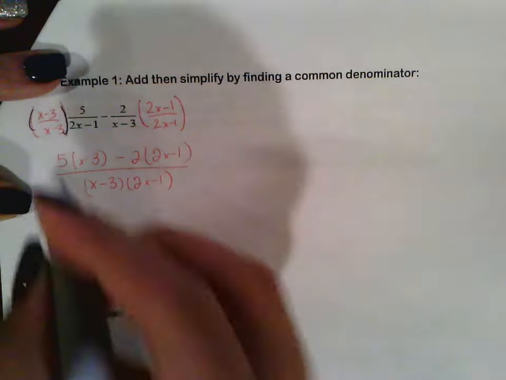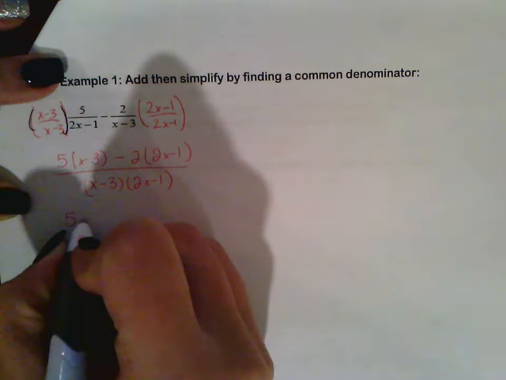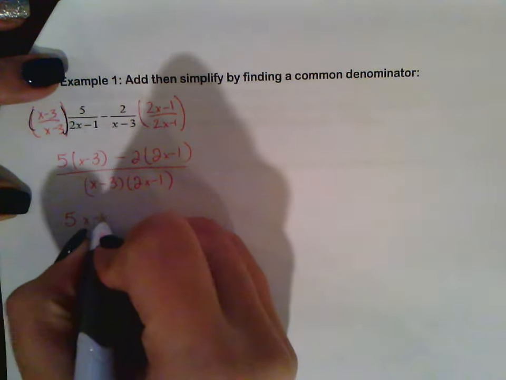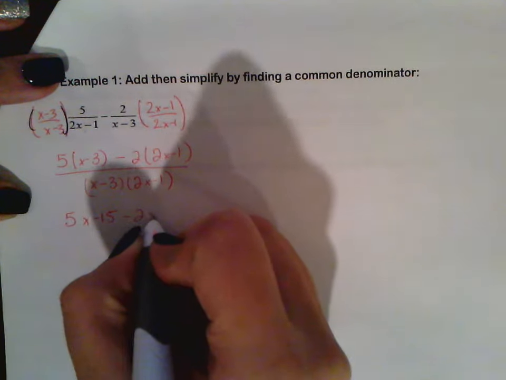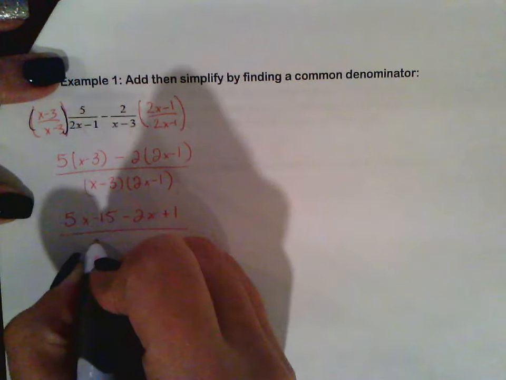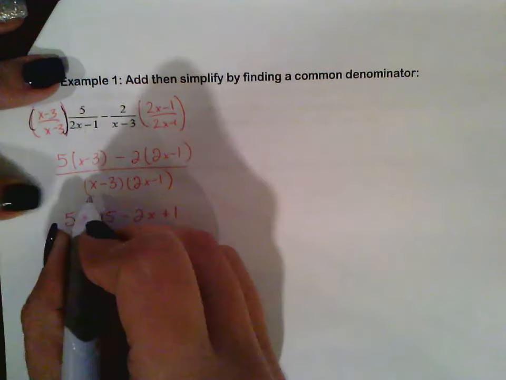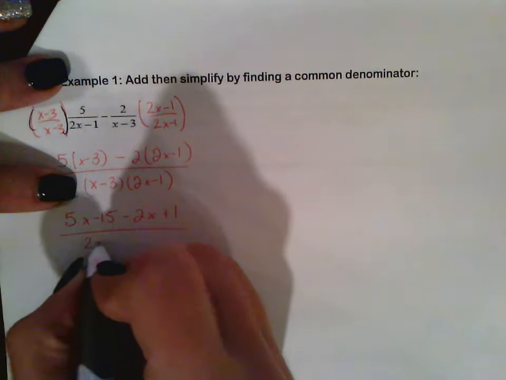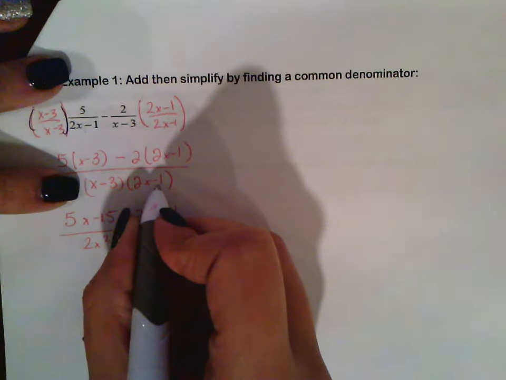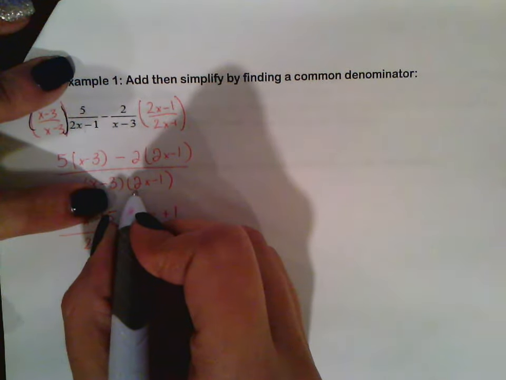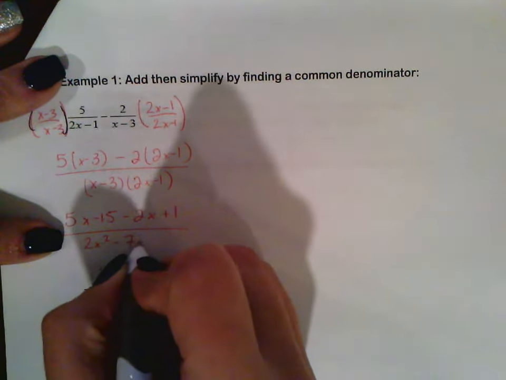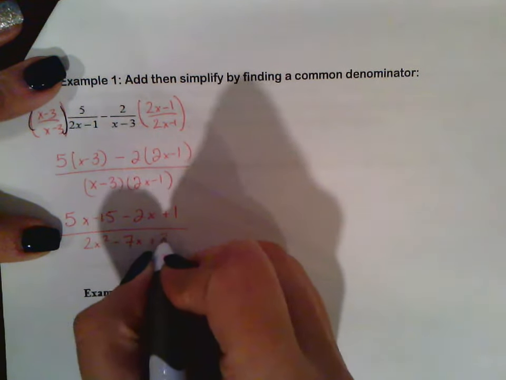So we finish cleaning this up, and this ends up being 5x minus 15 minus 2x plus 1, all of that over, let's simplify this. So this ends up being 2x squared, outer is minus x, inner is minus 6x, so we got minus 7x plus 3.